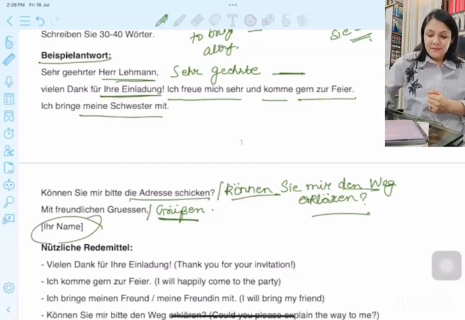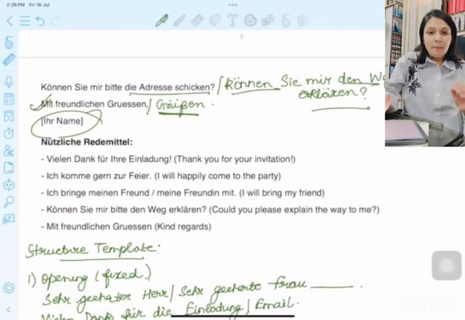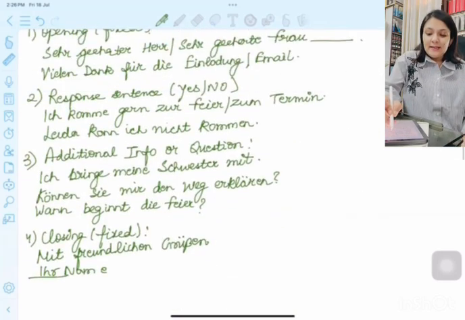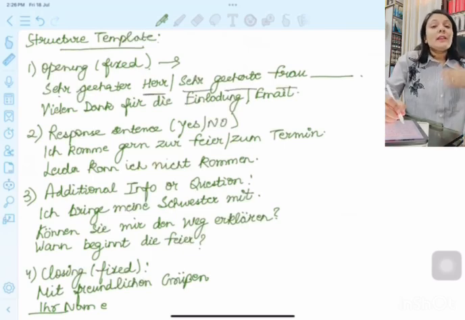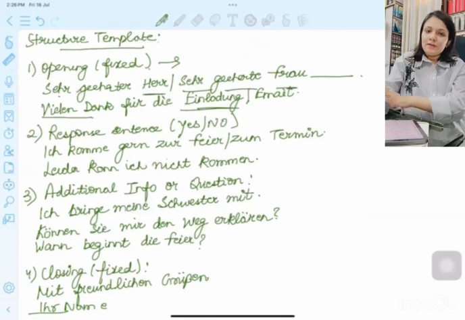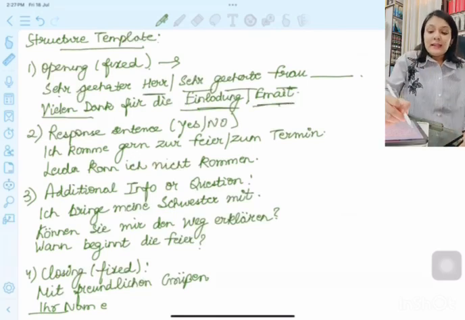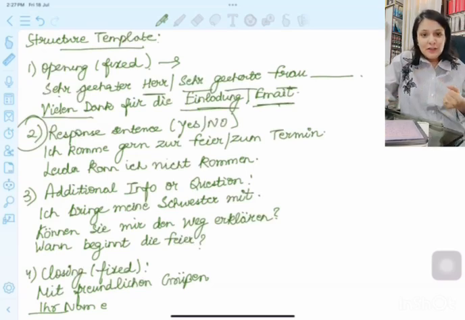This is fixed. Now if I talk about the structure of this one, the opening is fixed: Sehr geehrter Herr and then the name, Sehr geehrte Frau and the name. Then you thank them for the invitation: Vielen Dank für die Einladung, or Vielen Dank für die Email. You say thank you for your invitation, thank you for the email. Then you have to tell your response. Either you are coming or you're not coming. If you're not coming, you give your reasoning also, why you're not coming.